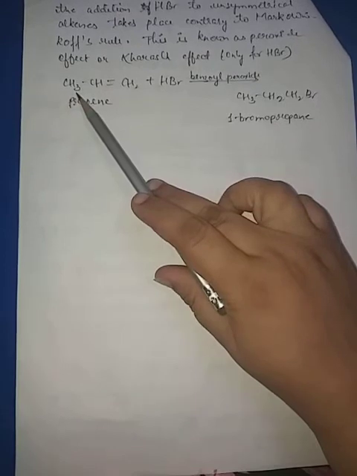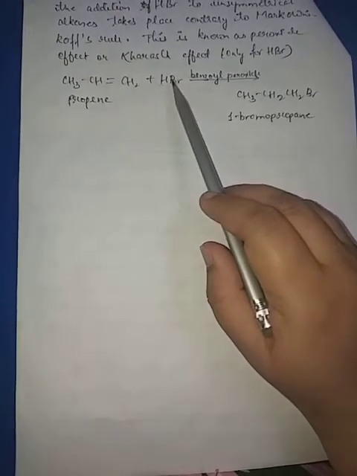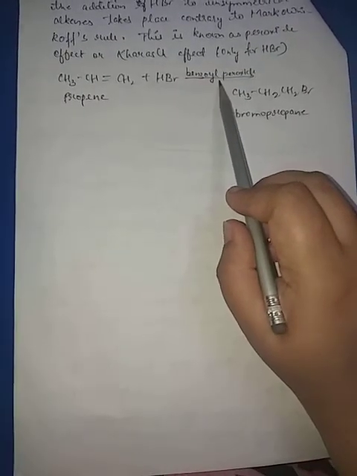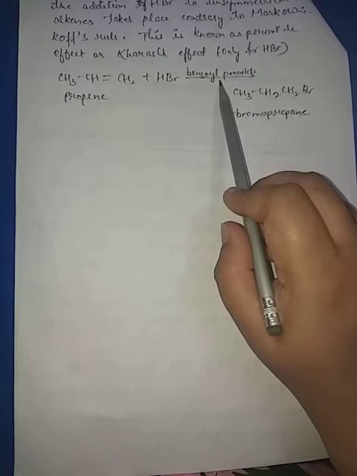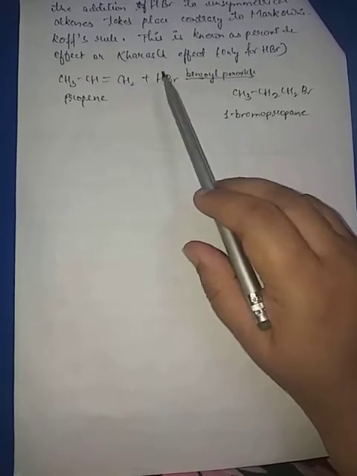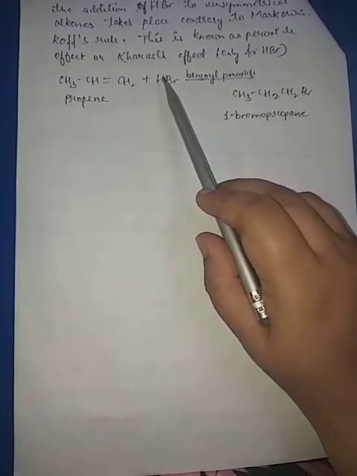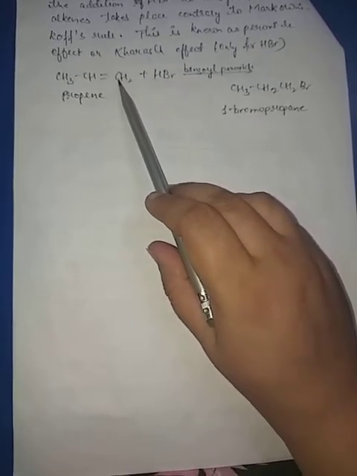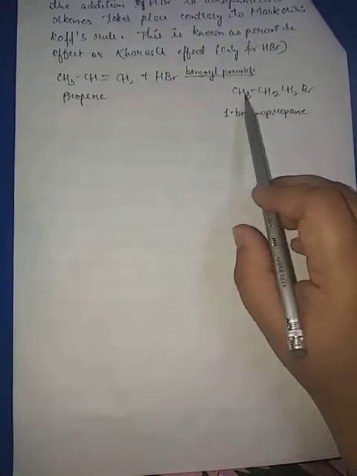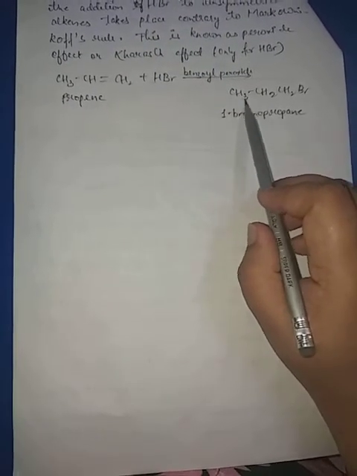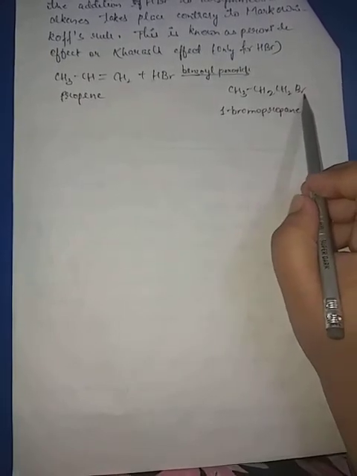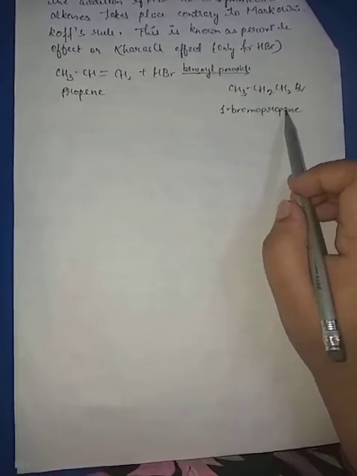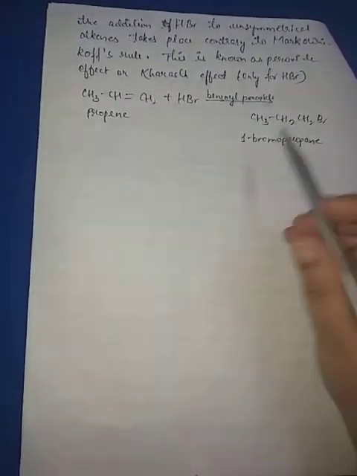Okay, see here, this is propene again, and addition of HBr is taking place in presence of benzoyl peroxide, which means anti-Markovnikov's rule will take place here, and the negative part of the adding reagent will go to that carbon atom which is having the larger number of hydrogen atoms. The product which we will get here is CH3CH2CH2Br. So this was the preparation of haloalkanes from hydrocarbons. Thank you.